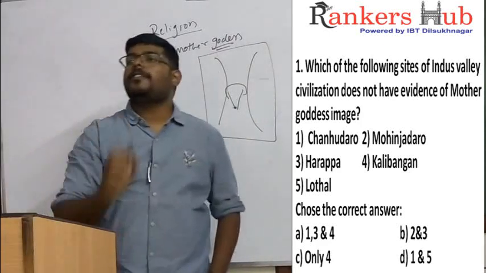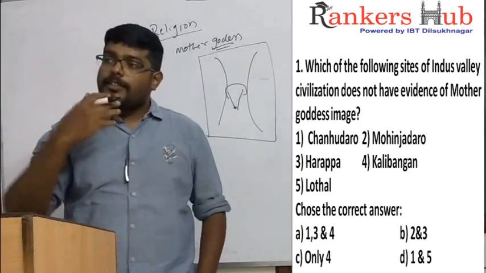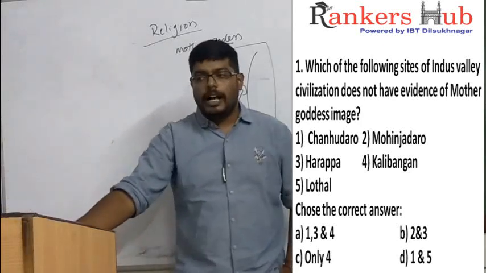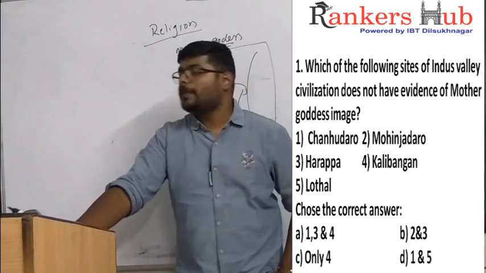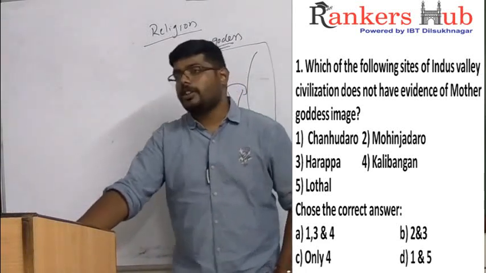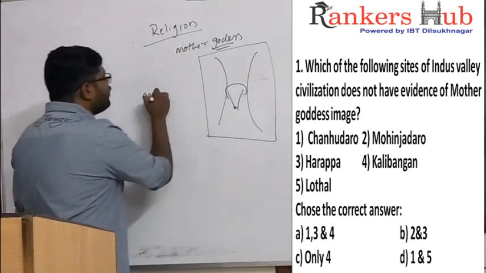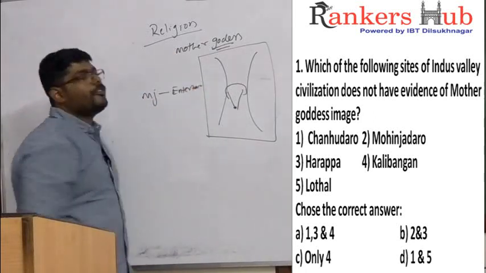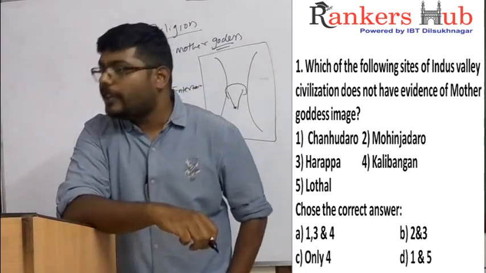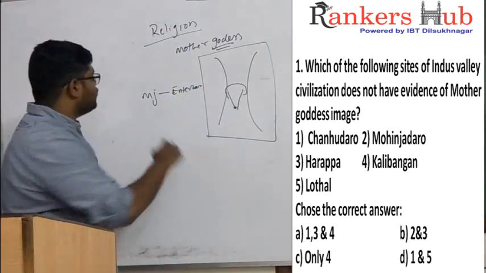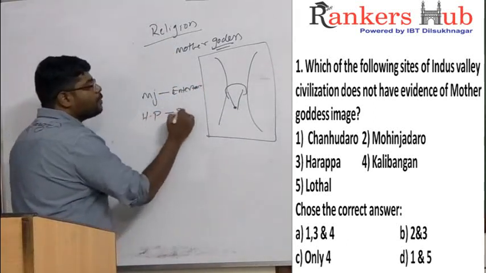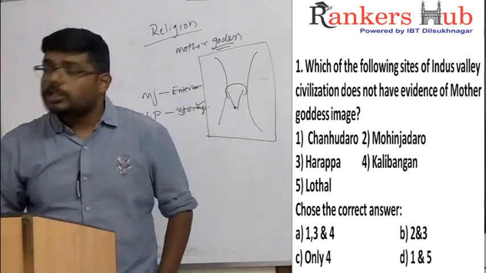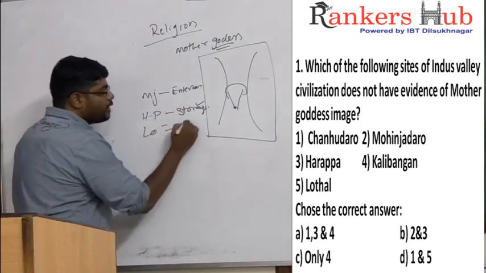Generally, where people are living more in the civilizations, people will be worshipping. In the cities, keep Chenhudaro aside because it is not a regular city. We'll take Mohenjo-daro, an example of entertainment town, where normal people are living. The third one is Harappa, an example of storage town. Again, normal civilization is present in Harappa. Lothal is an example of trading town.